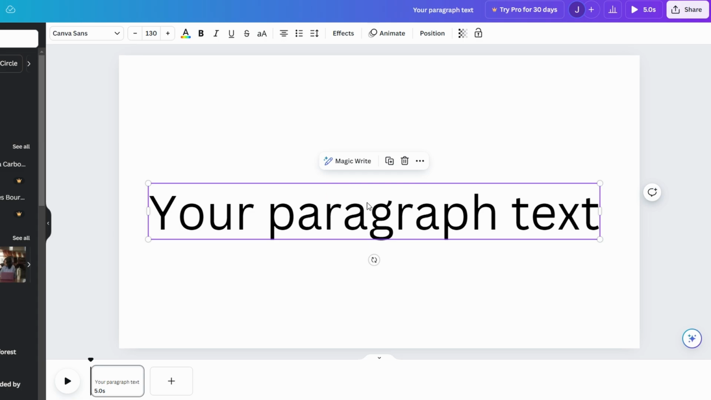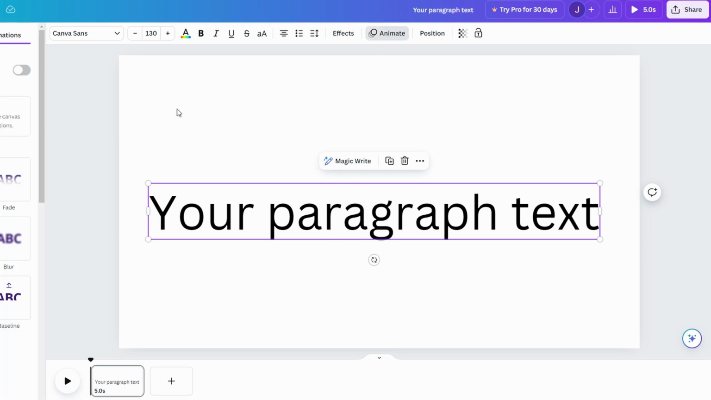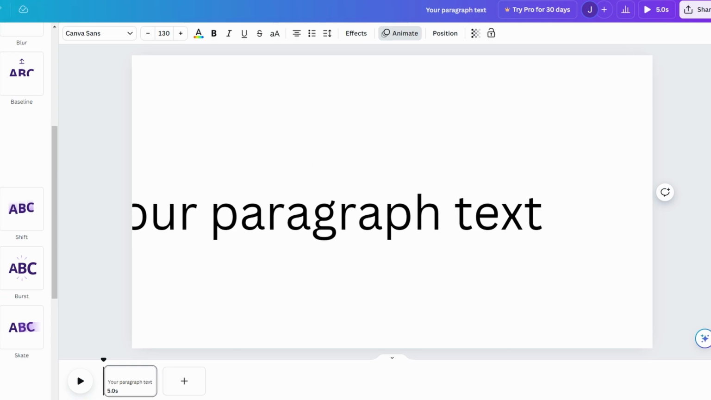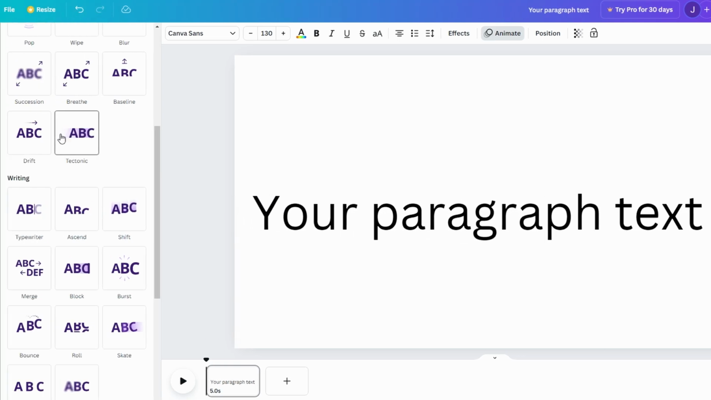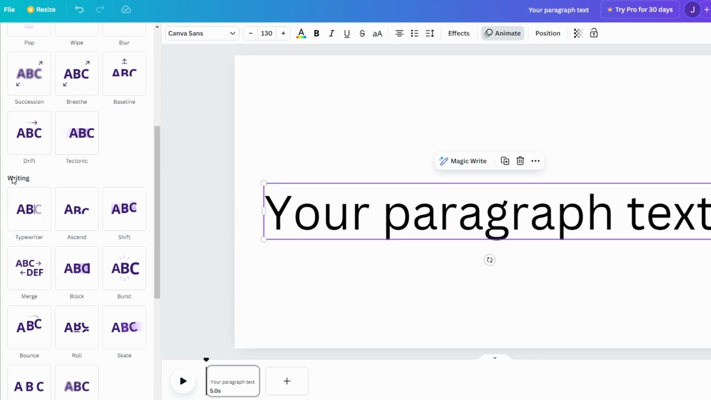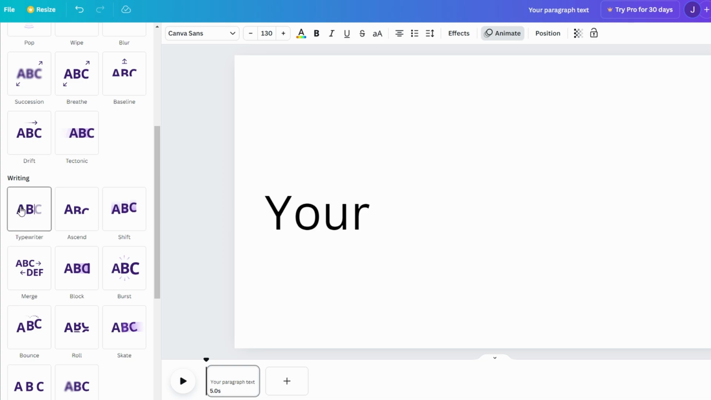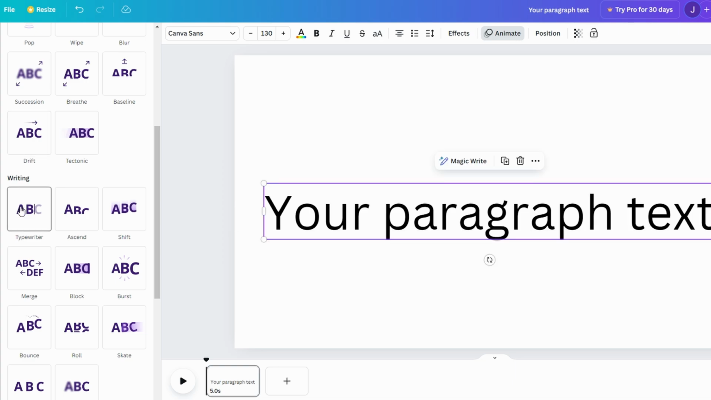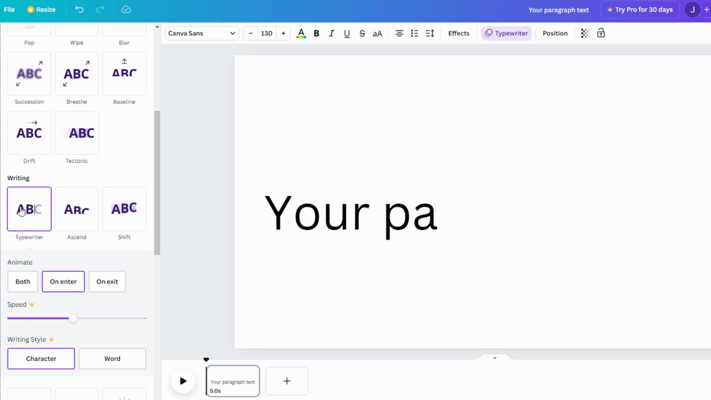With the text box selected, click on Animate in the top toolbar. You'll see a variety of animation options. Scroll down to the writing category. The typewriter animation is perfect for making text appear one by one. Click on it to apply it to your text.